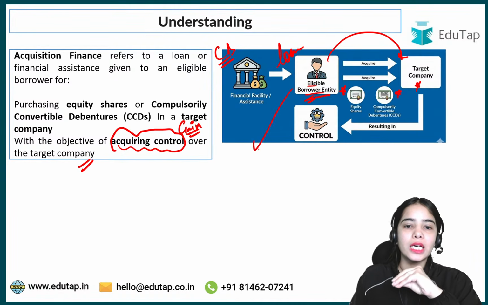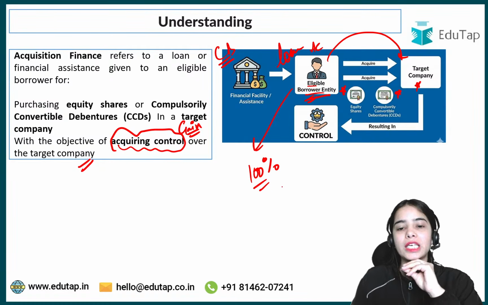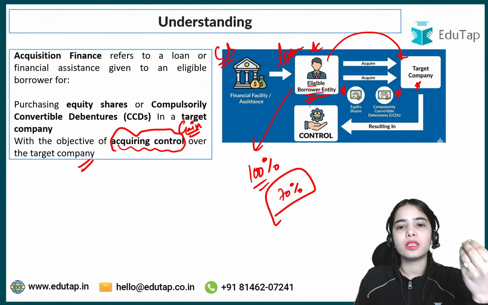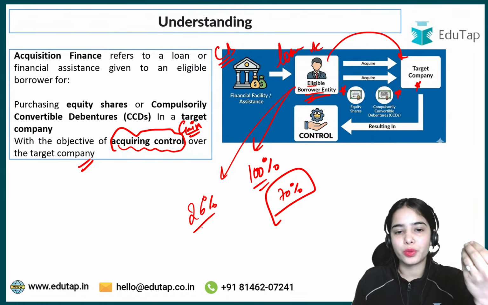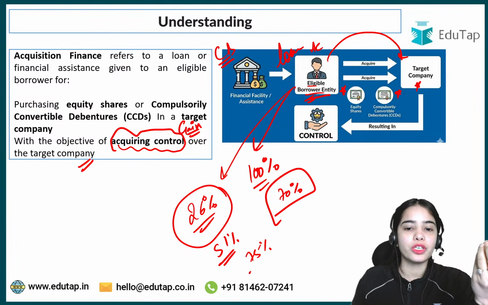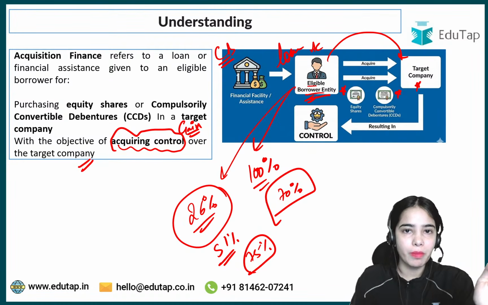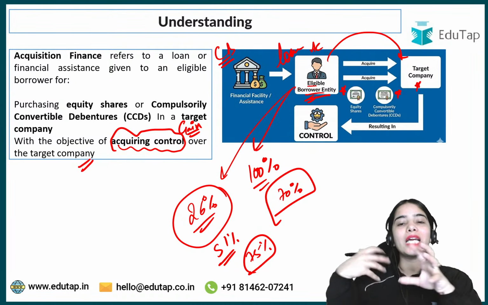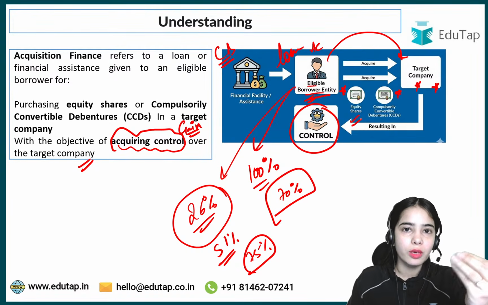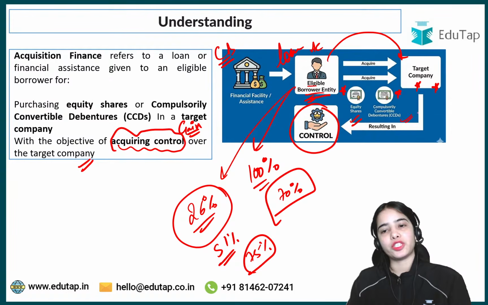It's not like that 100% of the company will be bought by the acquiring company, or even 70% of the company. No, maybe the acquiring company only has 26% of the control, but this is considered a substantial control. Even 51% or 75% of the control is considered substantial control. So you can understand that the loan is being provided by a commercial bank to the borrower entity so that it can acquire a major control over the target company by buying the shares, by buying a major portion of the ownership, or by buying the compulsory convertible debentures in the target company.